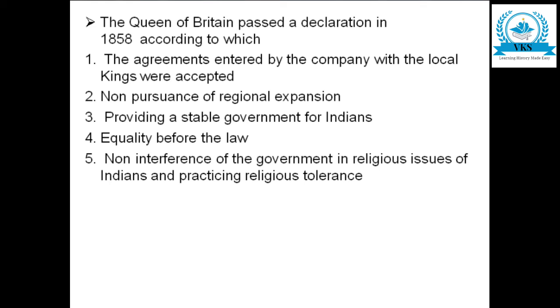So the Queen of Britain passed a declaration in 1858 that was a very important result of the first war of Indian independence. According to that, the agreements entered by the company with local kings were accepted. Non-pursuance of regional expansion, providing a stable government for Indians, equality before law, non-interference of government in religious issues of Indians, and practicing religious tolerance.